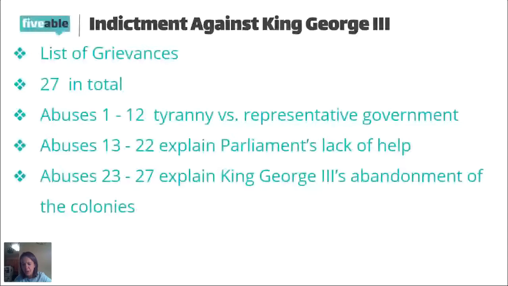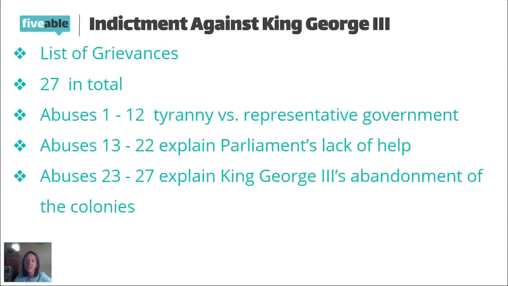It refers to the king hiring foreign mercenaries. So you can see he hires Hessians, which are German mercenaries, and that he's no longer helping the colonists get protected from Native American attacks. And it's just causing this basic infighting and rebellion against each other.